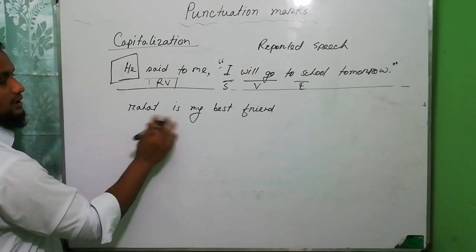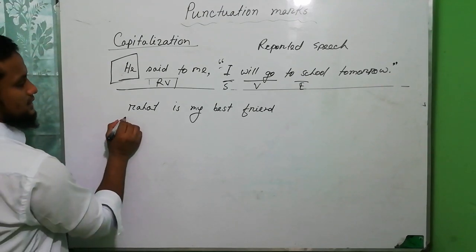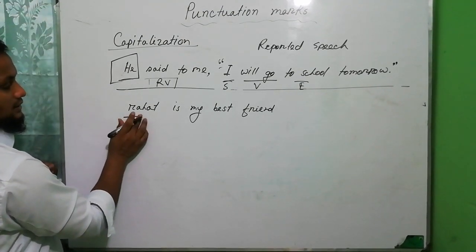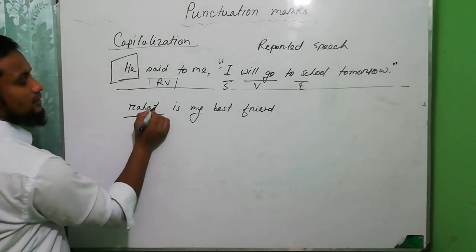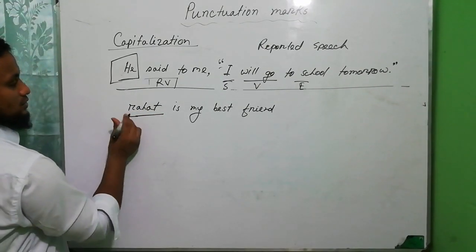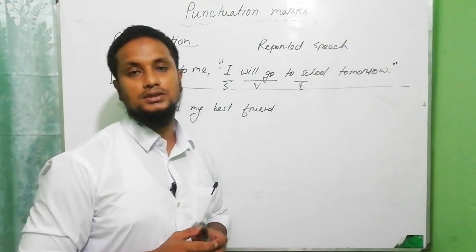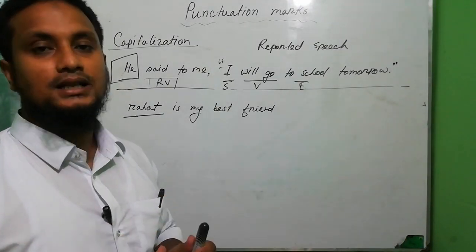Okay, Rahat is my best friend. Here the first letter of the sentence is Rahat, and this is also the name of a person. So in the first letter of a person we have to use capitalization.